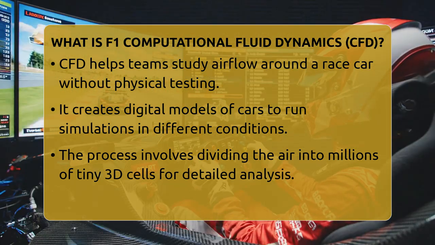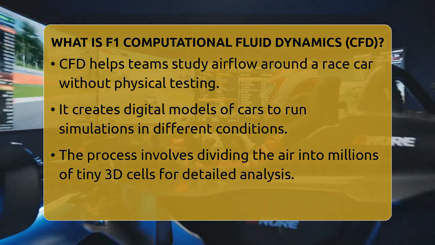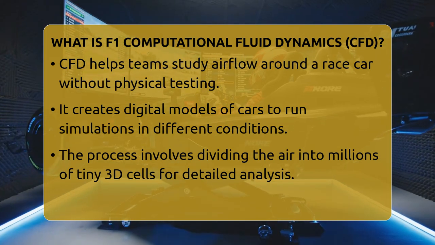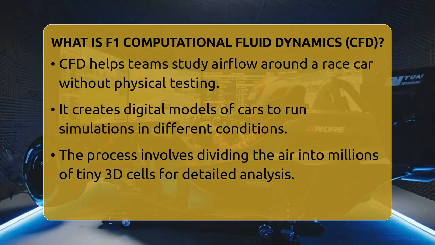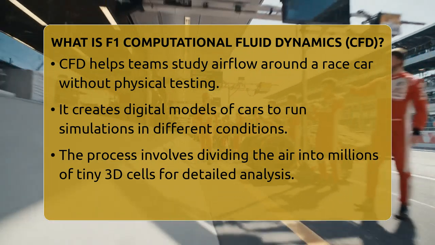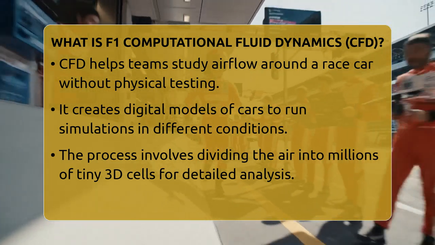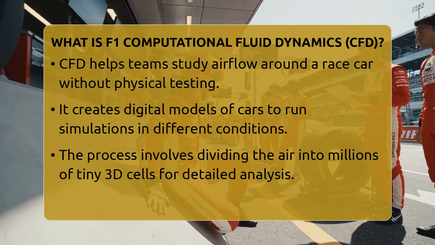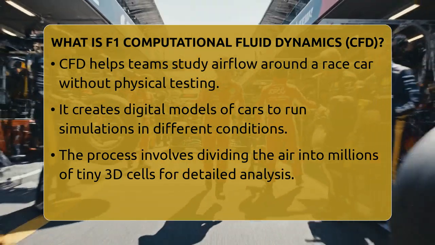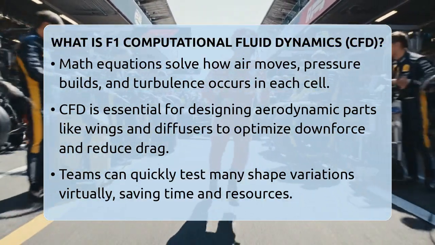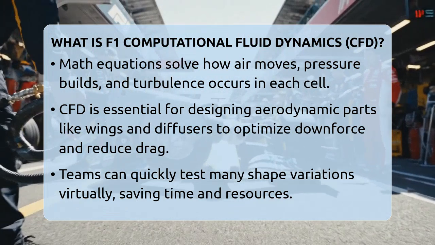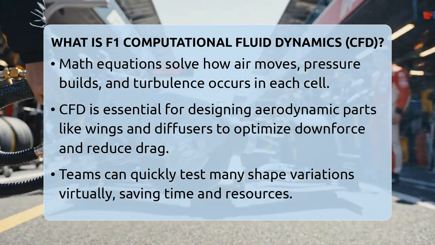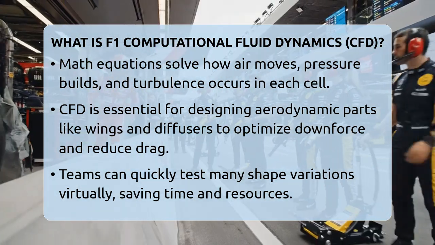CFD works by breaking down the air around the car into millions of tiny, three-dimensional cells. Each cell is like a small box where the computer solves complex math equations. These equations describe how air flows, how pressure builds up, and how turbulent or swirling air becomes. This process gives engineers a detailed picture of airflow patterns, pressure points, and turbulence zones.